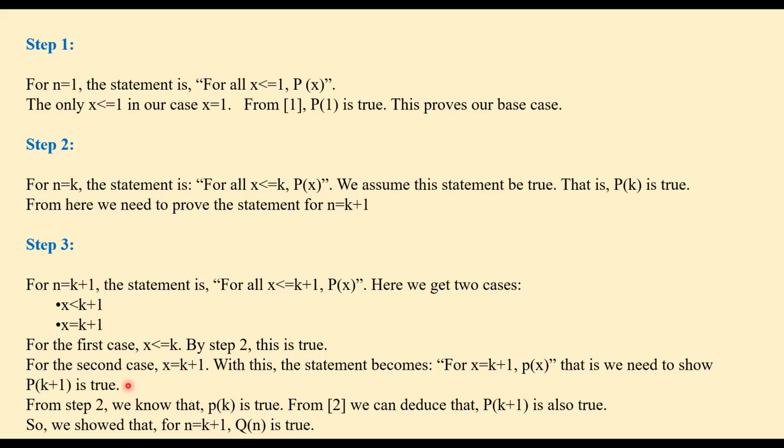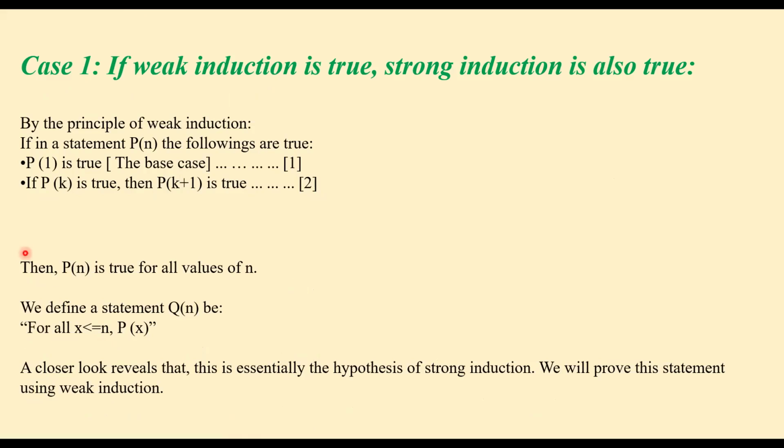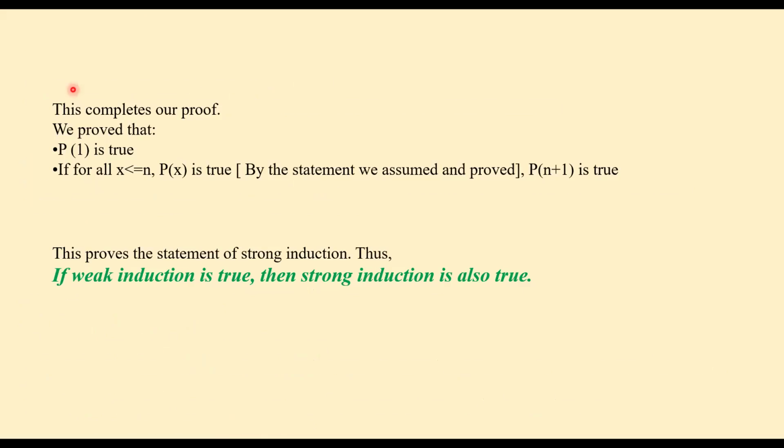So in these 3 steps, assuming the weak induction principle holds, we have proved that our statement Q of n, for all x less than or equal to n, P of x, is true. This completes our proof. So what have we proved? We have proved that P of 1 is true. Then if for all x less than or equal to n, P of x is true, then by this statement we assumed and proved P of n plus 1 is also true.